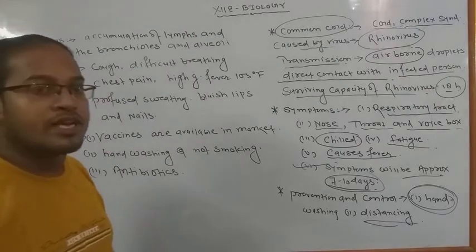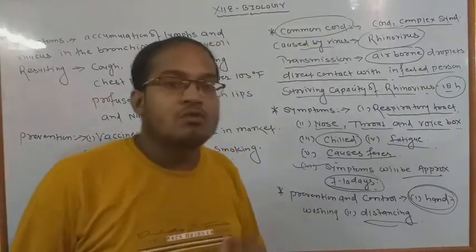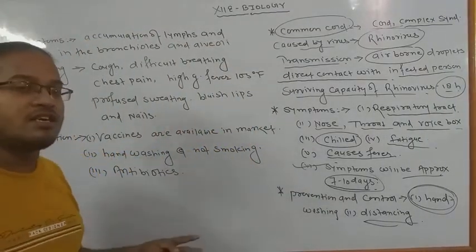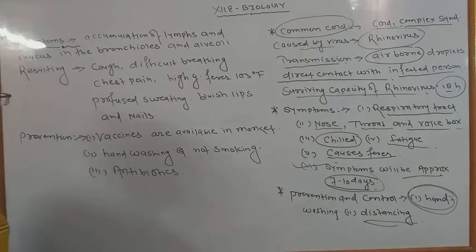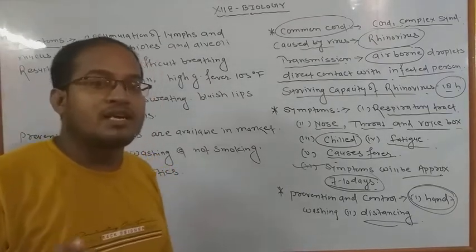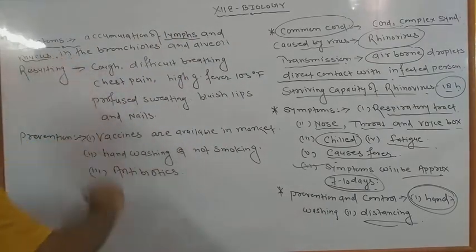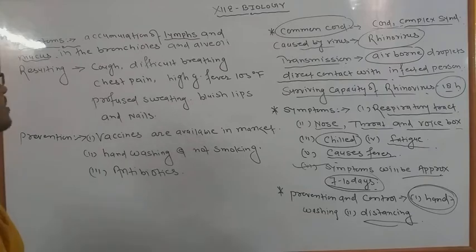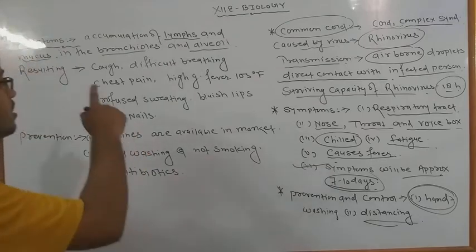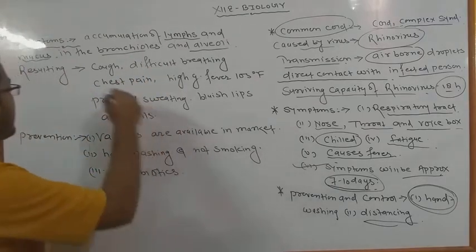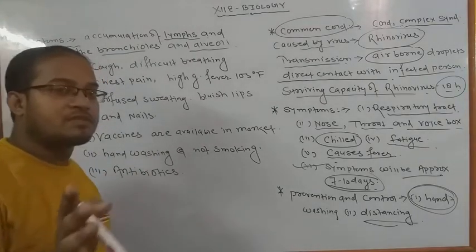Coming to the next part, we have to discuss the symptoms of pneumonia. We have studied how pneumonia is caused, but we didn't study the causes of the symptoms that occur in the human body. Generally the different types of bacteria and viruses infect our lungs and mucosal tissues, the bronchioles and alveoli. We have studied this in 9th and 10th class also, in lungs. After the infection takes place in human beings,